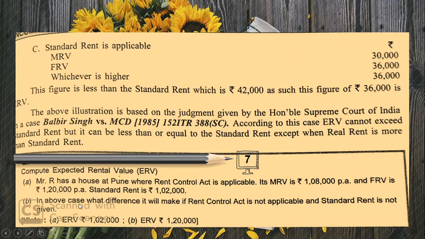You have a similar question where MRV is 1,08,000, FRV is 1,20,000, standard rent is 1,02,000. MRV or FRV, which is more, 1,20,000. That or standard rent, which is less, 1,02,000 is less. So expected rental value is 1,02,000. If standard rent is not applicable, it is 1,08,000 or 1,20,000, which is more, 1,20,000, and we stop with that as ERV.